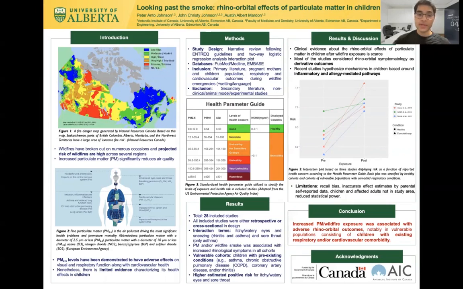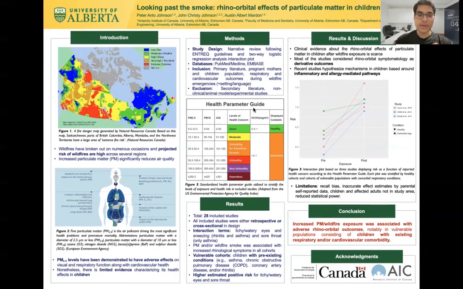Fine particulate matter in particular, so PM 2.5, is the air pollutant that's driving most of the significant health problems that we're seeing. It's a leading cause of premature mortality. PM 2.5 levels have been demonstrated to have adverse effects, particularly on the visual and rhinological systems, along with cardiovascular health. However, there's still limited evidence that characterizes its health effects in the population of children. As a result, the goal of this study was to design and perform a narrative review following these NTREC guidelines and perform a two-way logistic regression analysis interaction plot to determine these effects in children.